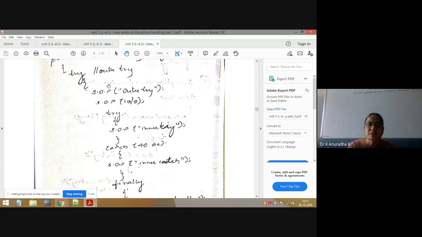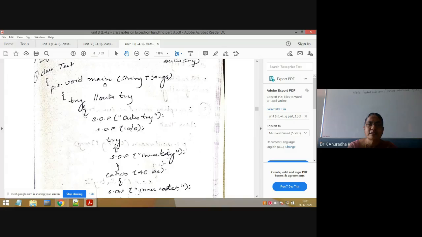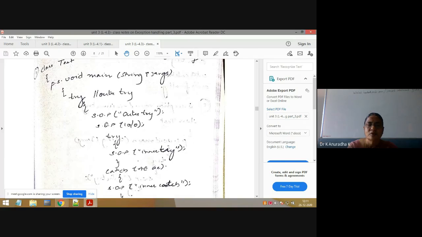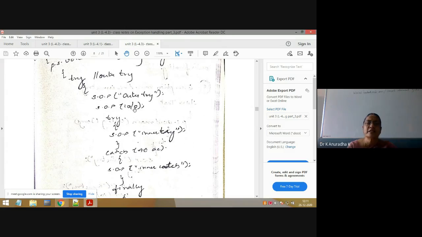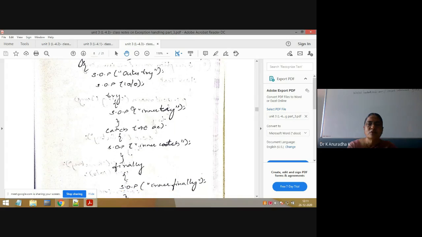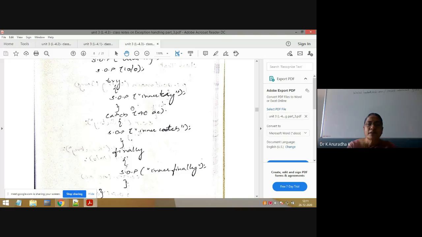We will see. First, execution starts from the main method, then it will execute this outer try. Now System.out.println, it will be printed as output. After that, System.out.println(10/0). 10 by 0 means an arithmetic exception is raised, no? So from this point, the JVM will go to the outer catch only, because it will not execute these statements.